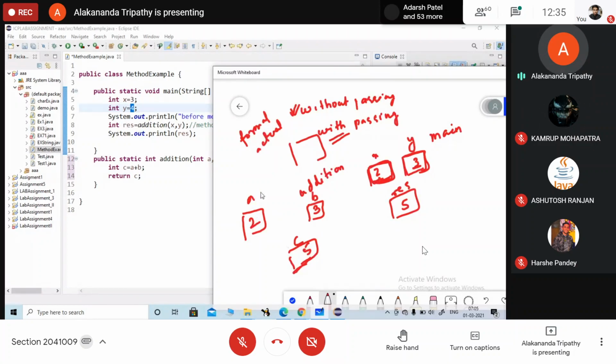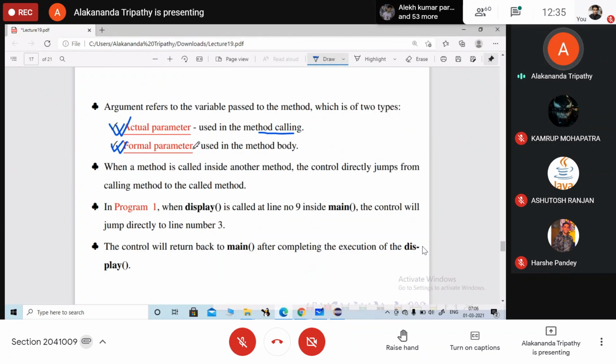Okay. The variable or the memory locations A and B are the memory locations of the method, whereas X and Y वो कहाँ से आया है? Main method से आया है. Okay, so in order to differentiate between these two, we need to tell one is the actual and the other one is your formal. Formal. Okay, जो method body में use होगा उसको हम लोग formal बोलते हैं, और जो calling में use करें हम लोग उसको actual बोलते हैं.